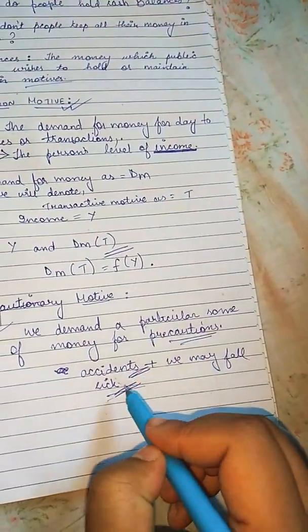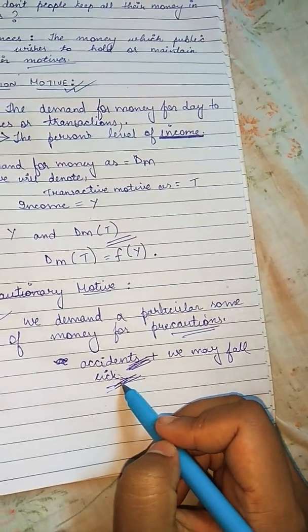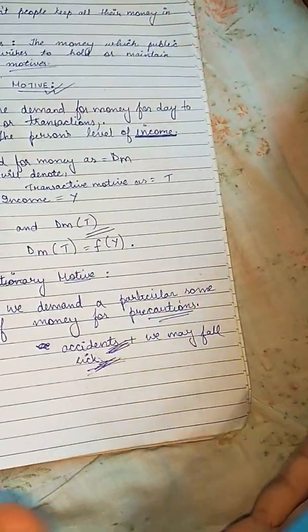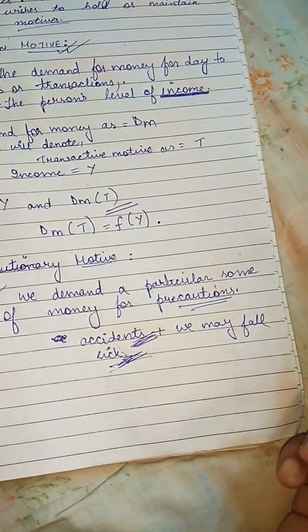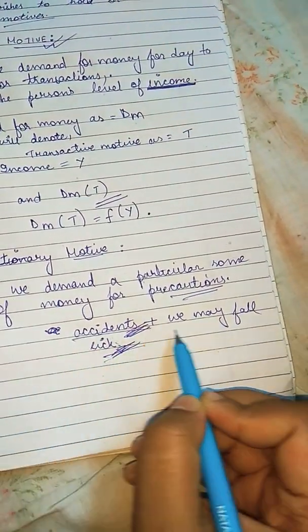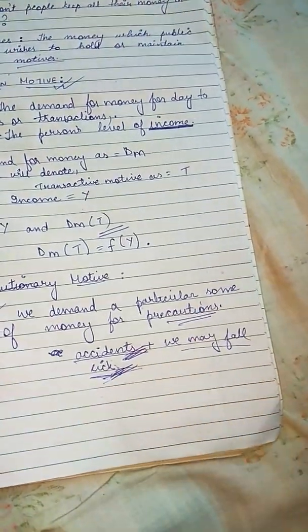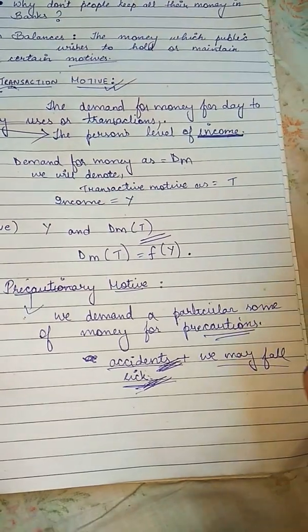In such situations we cannot go to the bank and take out the money. Sometimes we do not have time, so we keep a certain amount of money with ourselves for a precautionary motive, to provide for unforeseen contingencies.